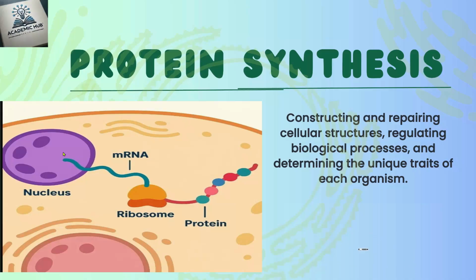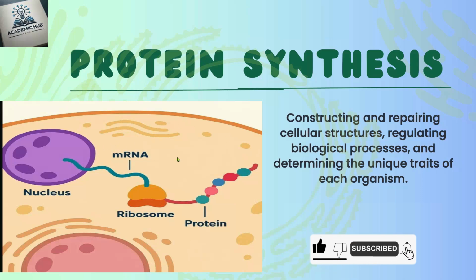This process is known as transcription, and the mRNA reaches the ribosome. Then it translates the information into protein synthesis. So the whole process from DNA to making protein is known as protein synthesis. DNA to RNA, RNA to protein is also known as the central dogma of biology.